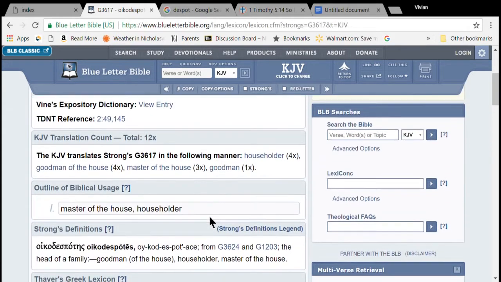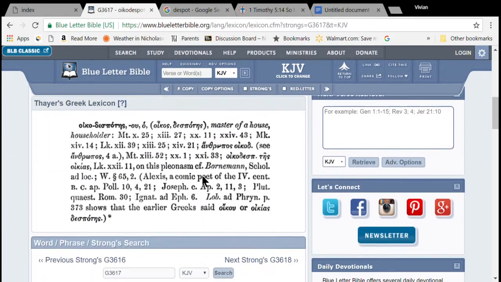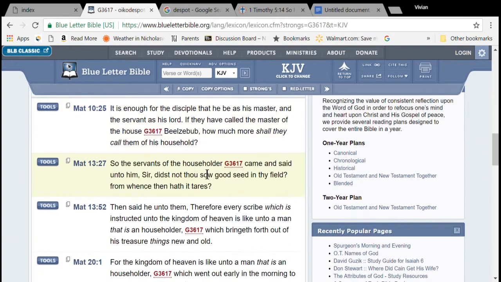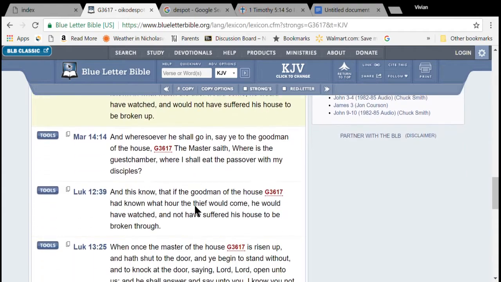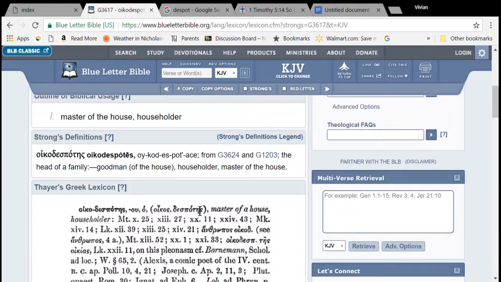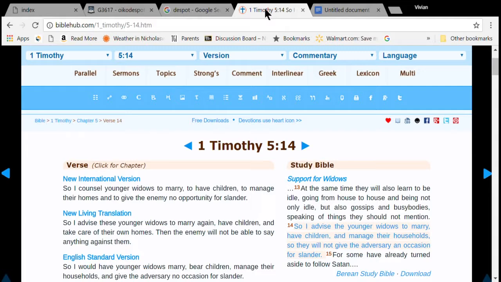So this word occurs 12 times and is translated goodman of the house, master of the house, goodman, householder. And if you want to see where that occurs, you can scroll down, and all the verses where it occurs are here at the bottom. It's a very nice and easy way of doing word studies and seeing how the word is used elsewhere. So let's go over here, and this is Bible Hub, which is another useful tool where we can see a lot of translations lined up together.